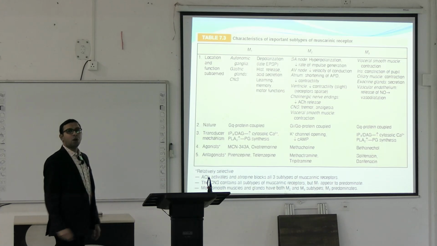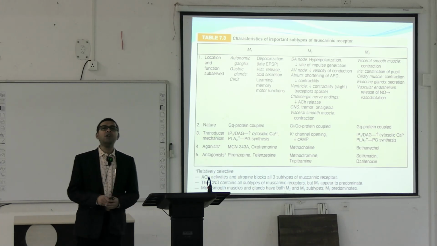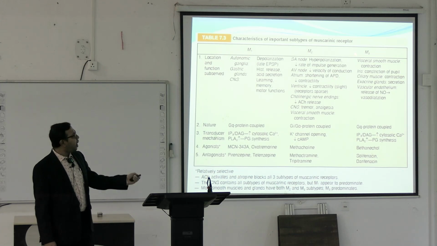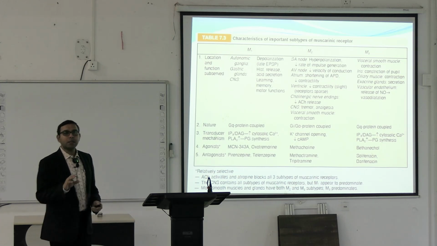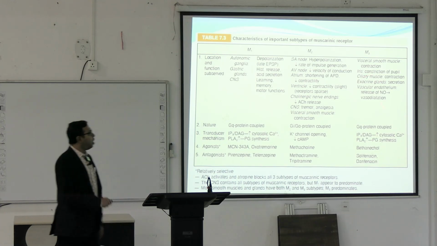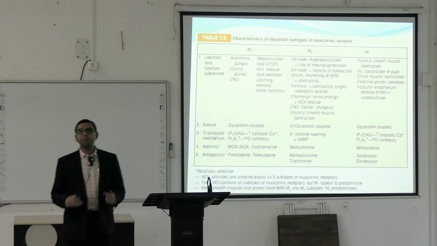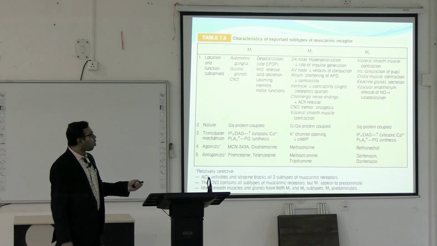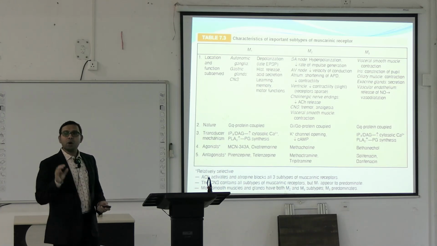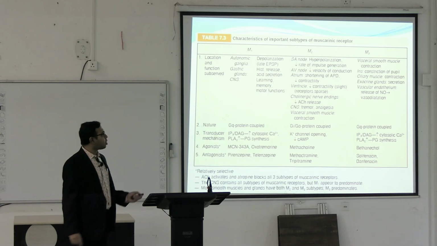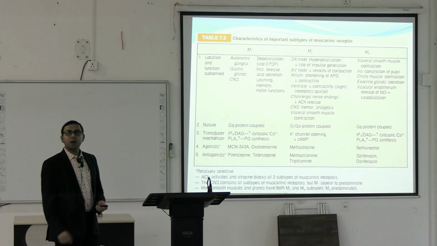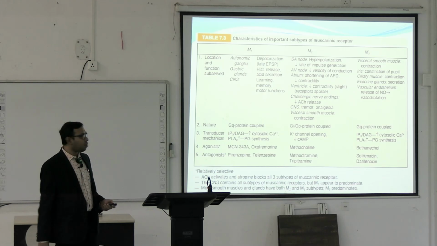M3 receptor is mainly known as the glandular receptor. So M1 is the neuronal, M2 is the cardiac, and M3 is the glandular receptor, mainly present in glands, visceral smooth muscles and different types of exocrine glands. In the visceral smooth muscle, when the M3 receptor is activated, it causes contraction of the visceral smooth muscle. In the iris, there will be constriction of the pupil, that is miosis. In the ciliary muscle, there will be contraction. In the exocrine glands, there will be secretion of the different types of glands.